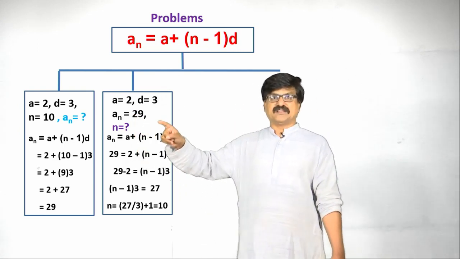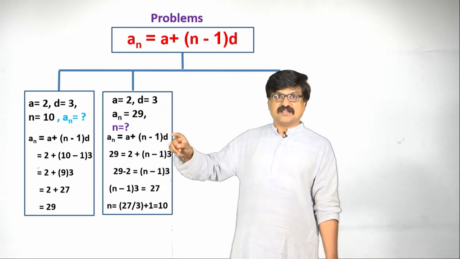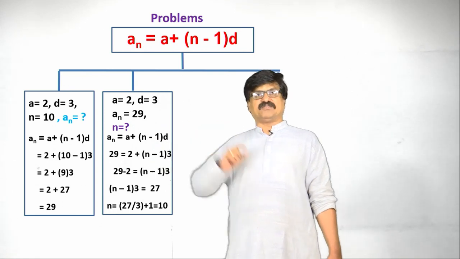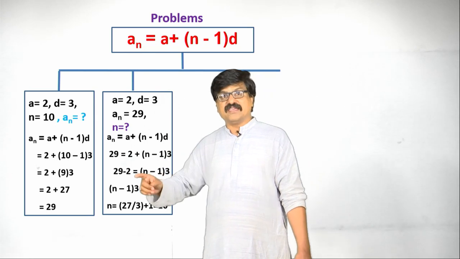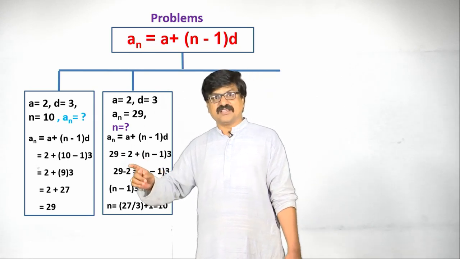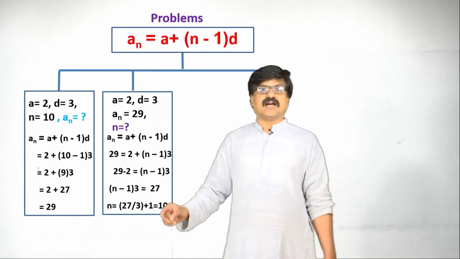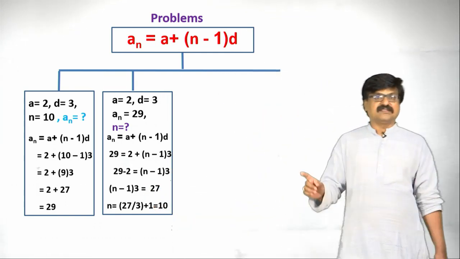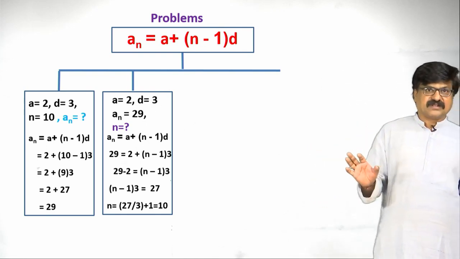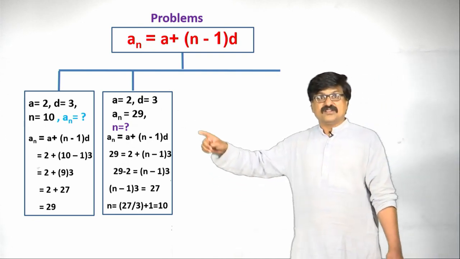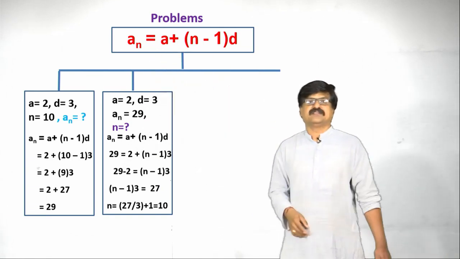Substitute the values, that is a n as 29, a as 2, and n stays as n because we have to find the value of n. The value of d is 3. Simplify carefully. I am shifting 2 here, n minus 1 into 3 as it is. So finally, I am getting the value of n as 10 only. That means 29 is the 10th term of the given AP.